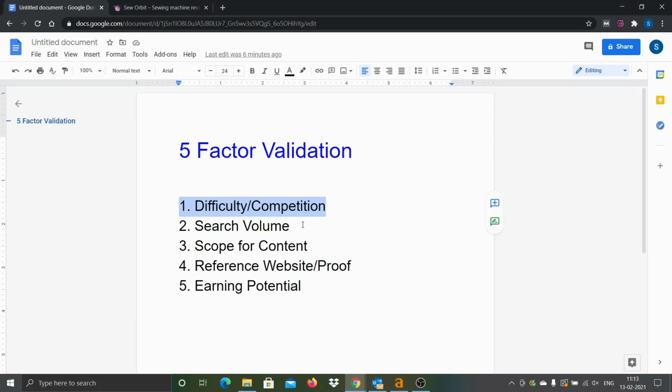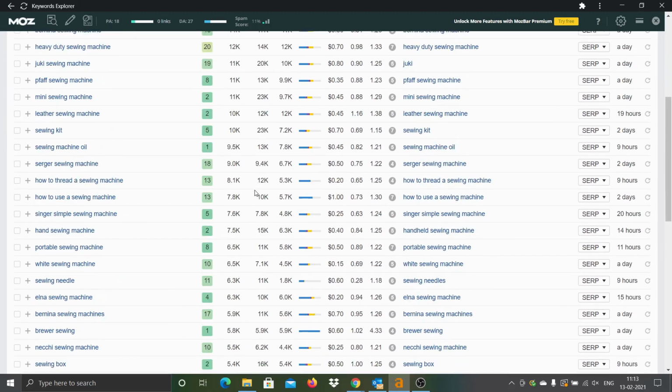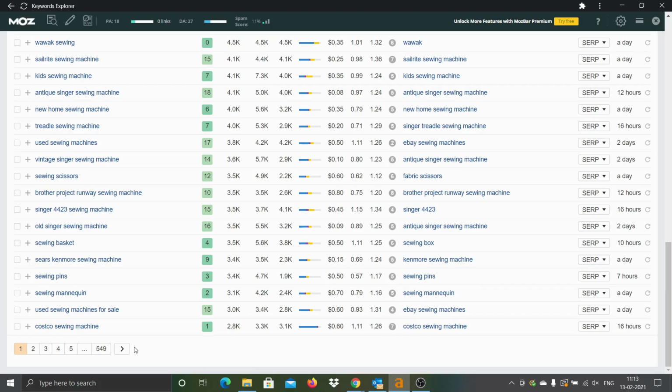It's true. Now the second validation is search volume. We also want to see how the search volume is for all the keywords that we filtered based on the competition. If we look at the volumes of all these keywords, you can see it starts with about 40k. The first keyword with difficulty 1 having a search volume of 40k is itself a very positive signal. But anyway, let's check the remaining things also. On the first page, the last keyword has about 2.8k.